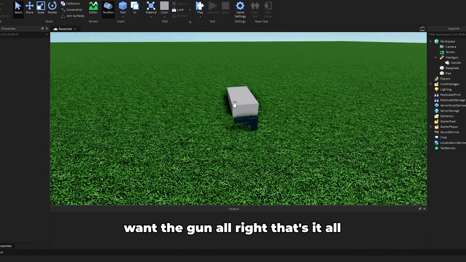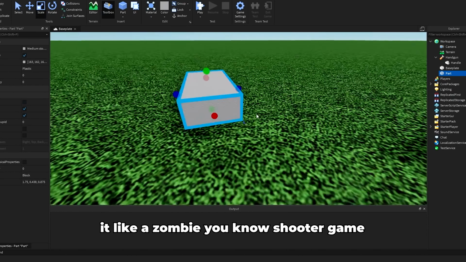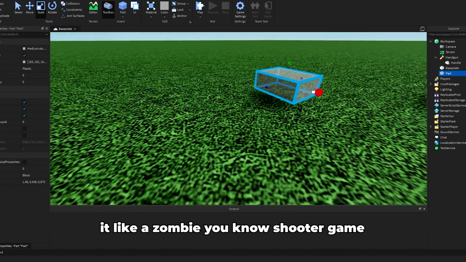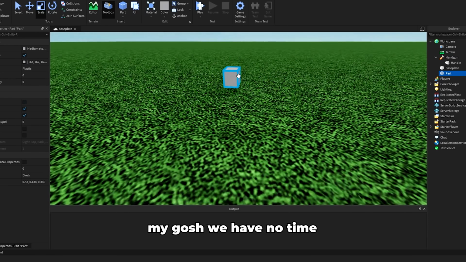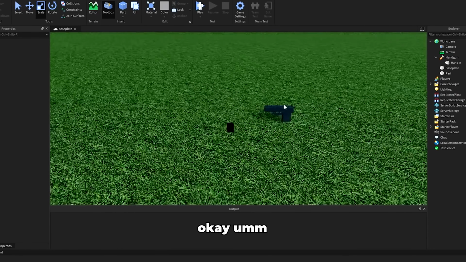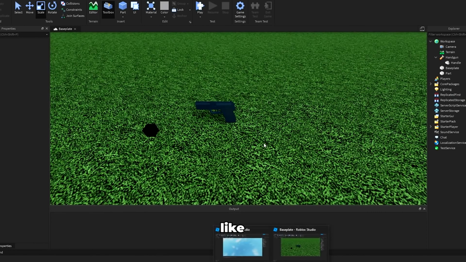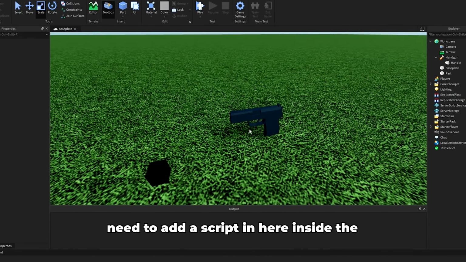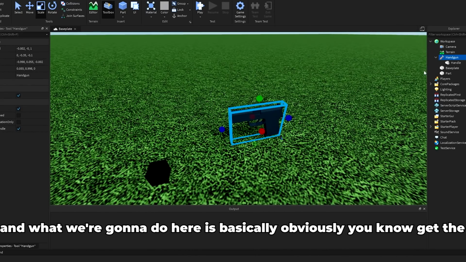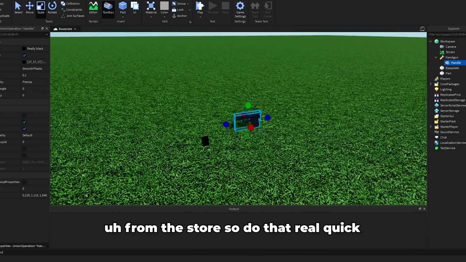Now I didn't actually make a bullet for my gun, because I'm gonna make it a zombie shooter game. Oh my gosh, we have like no time. We need to hurry. First, we need to create a script inside of the gun. So now we need to add the script here inside the gun, and what we're gonna do is get this bullet from the store, so we'll do that real quick. Time is going fast.